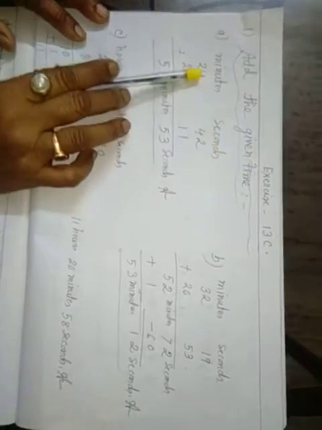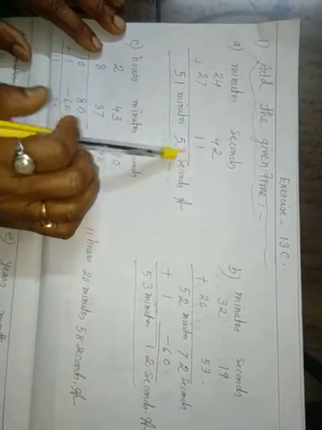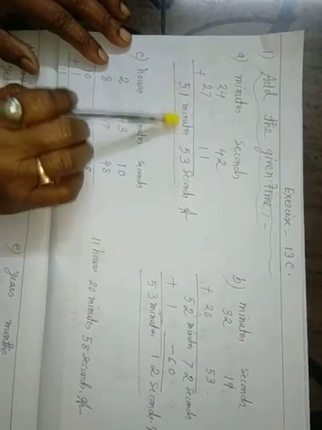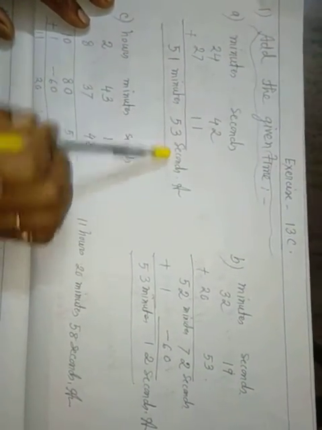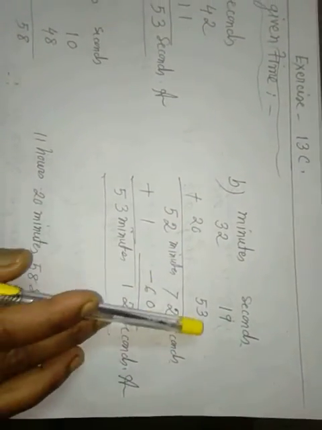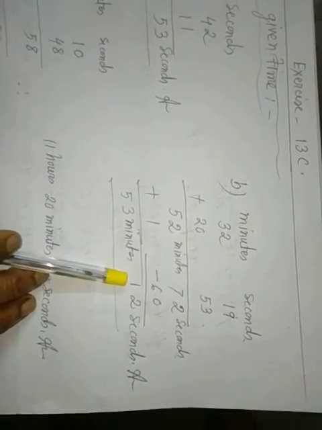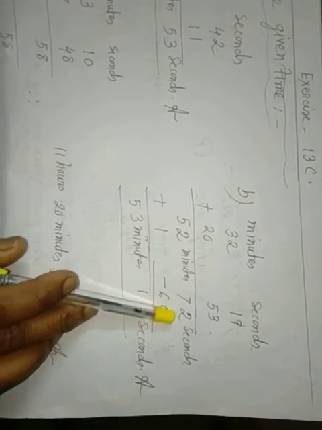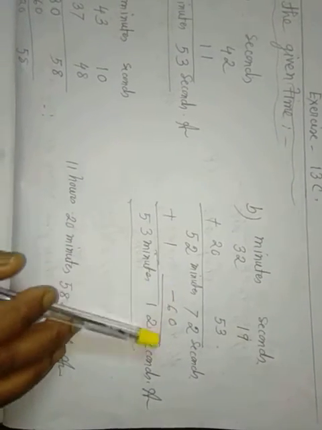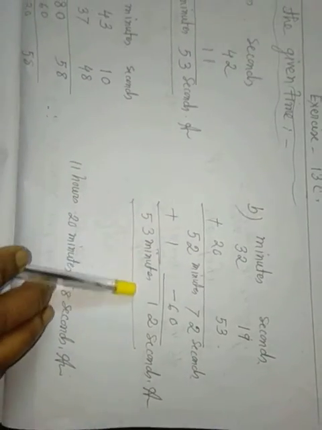So, add the given times in minutes and seconds. 24 minutes, 42 seconds; 35 minutes, 53 seconds; 32 minutes, 19 seconds. The total is 72 seconds and 52 minutes. Since 60 seconds equal 1 minute, we take 60 seconds, minus 60 leaves 12, and add 1 minute. So, 53 minutes, 12 seconds.